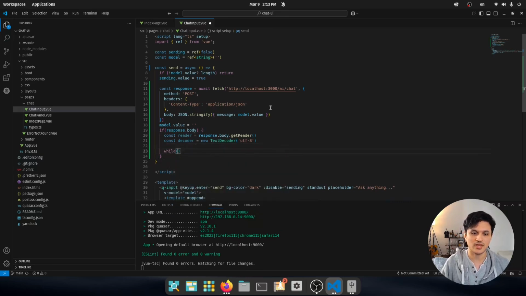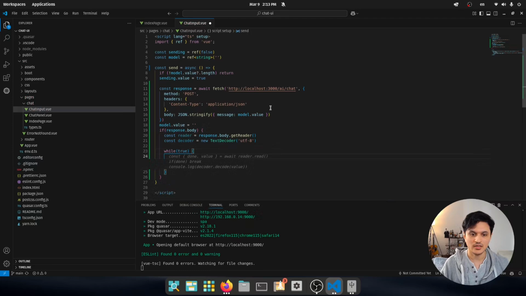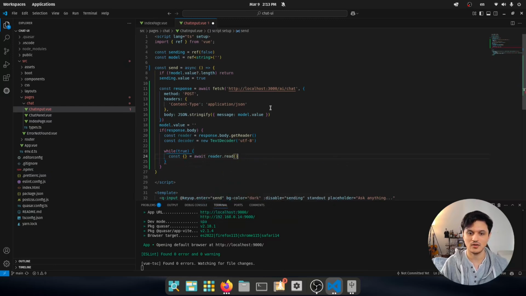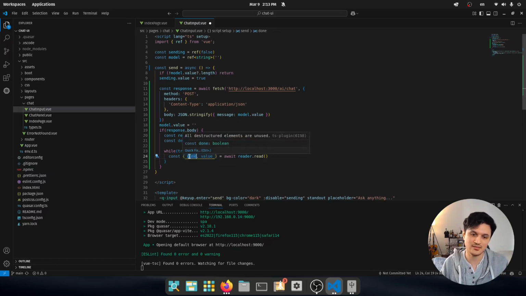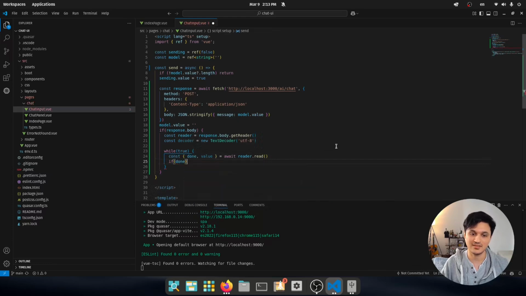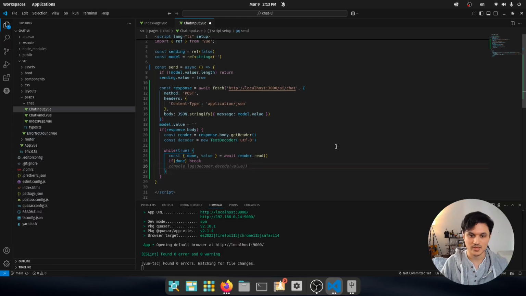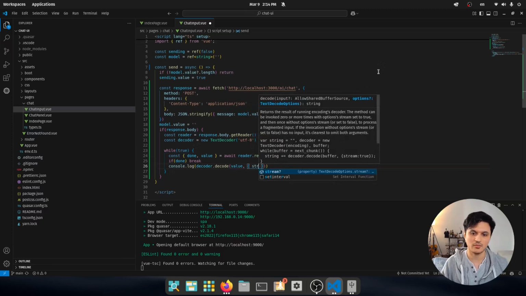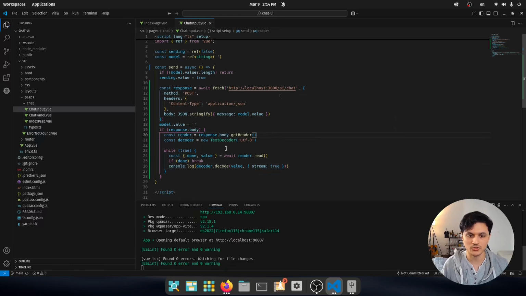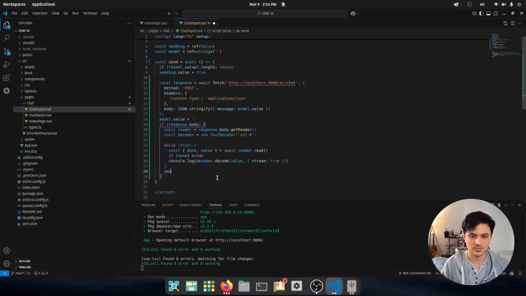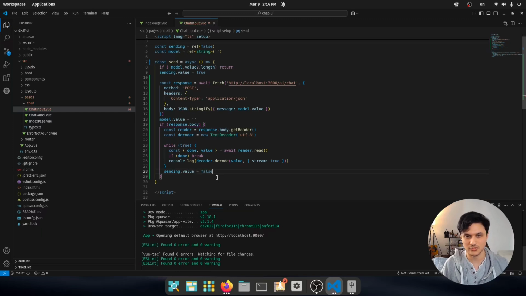And now here I'm going to have while true. Yeah, the same here as mentioned by Copilot. We are going to destructure this and get done and value. Done is where the response ended. We know it's done, and when done, we are going to break this loop. And now let's actually decode this. While decoding, I am also going to set the stream option of the decoder to true. And now let's see what will happen with this. After the while is done though, I want to set sending back to false.